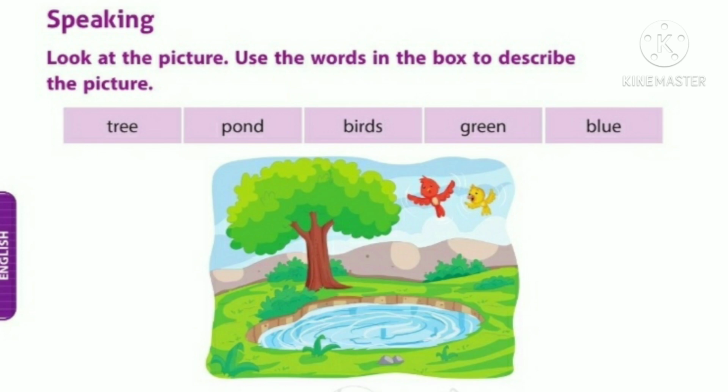That's also blue. And what is the color of the grass? Yes, green. How many birds are there? Yeah, there are 2 birds. They are flying. Then can you see a tree? How many trees are there? Yeah, there is only 1 tree.